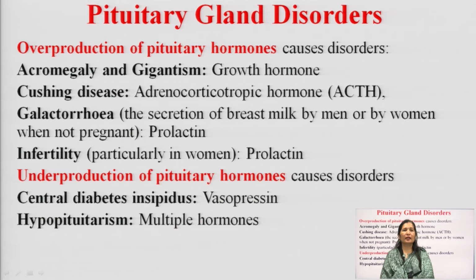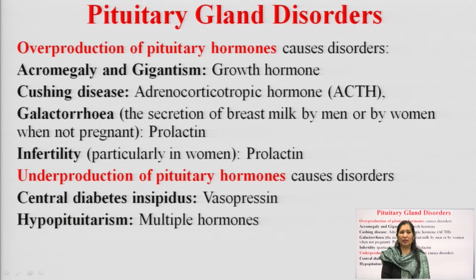Galactorrhea occurs because of an excess of prolactin hormone, because you all know prolactin is involved in the secretion of milk. So, secretion of breast milk by men, or by a woman when not pregnant, is due to excess prolactin, which results in galactorrhea. Excess prolactin will also result in infertility.